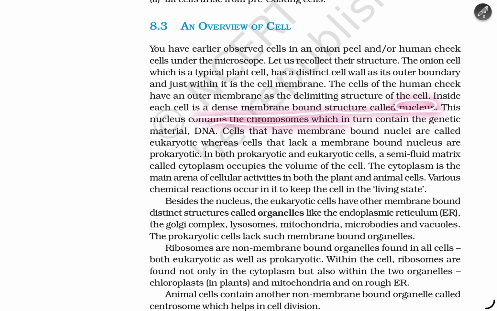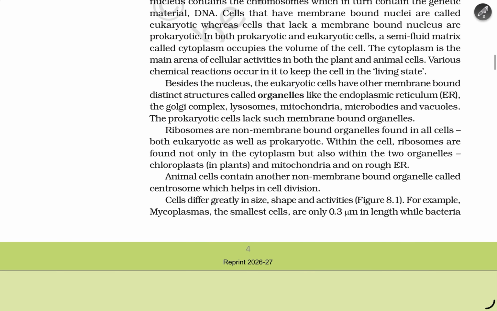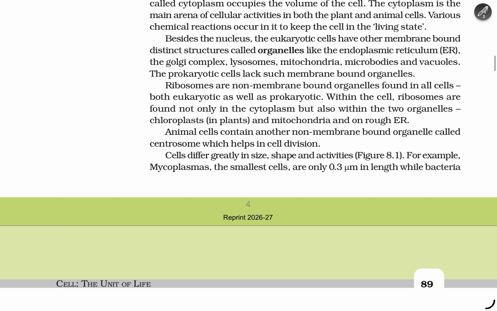The cells that have a membrane-bound nucleus are called eukaryotic, whereas cells that lack a membrane-bound nucleus are called prokaryotic. In both eukaryotic and prokaryotic cells, a semi-fluid matrix called cytoplasm occupies a volume of the cell. The cytoplasm is the main arena of cellular activities in both plant and animal cells. Various chemical reactions occur in it to keep the cell in the living state.